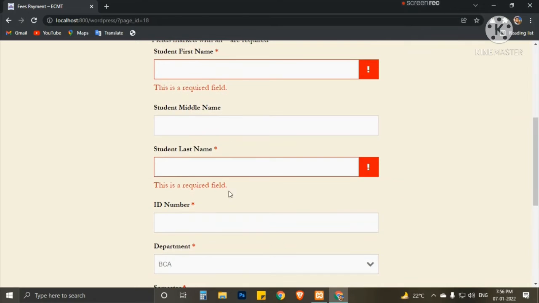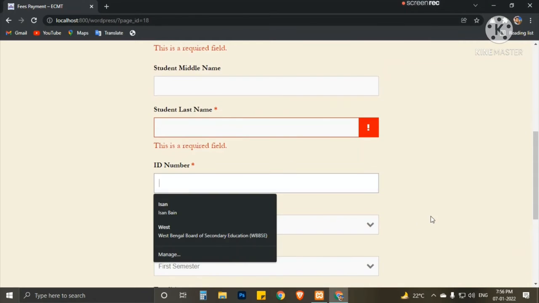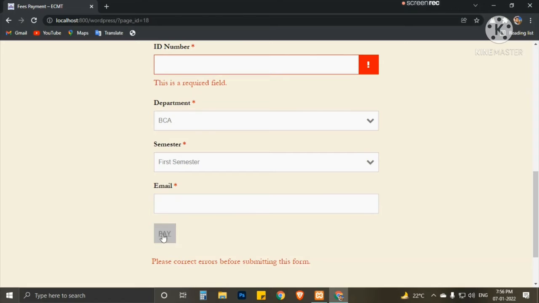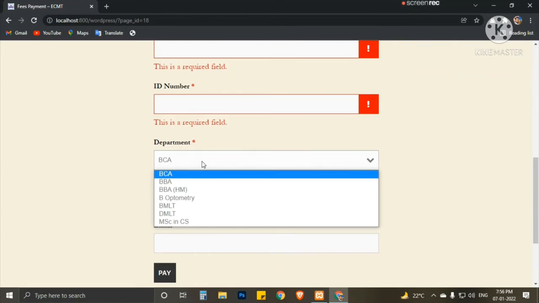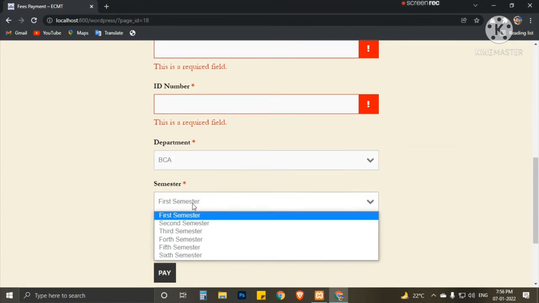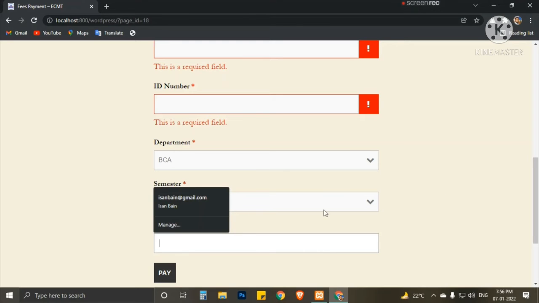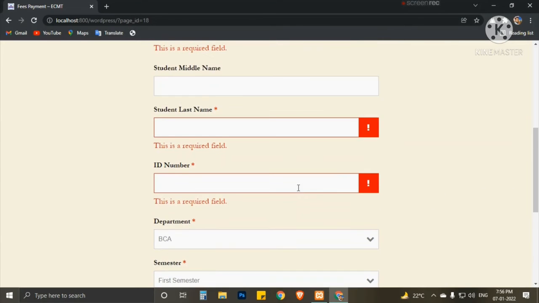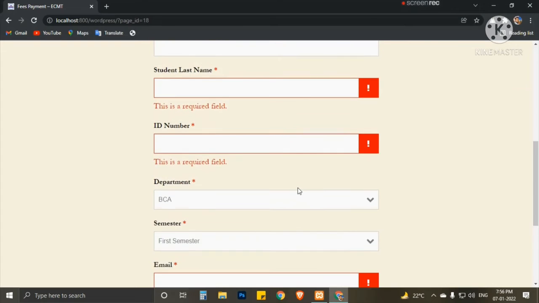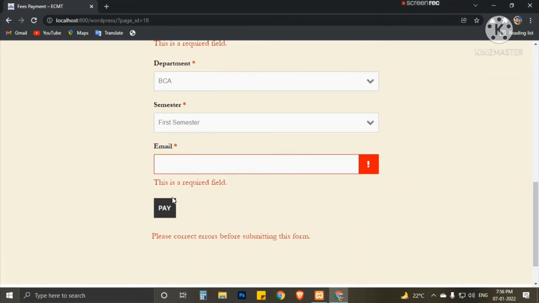Here, check, everything is open. When you fill up the form, here are also the department, semester, and email. We did not give any option to choose the amount, because the amount should be fetched from the server, as decided by the college.